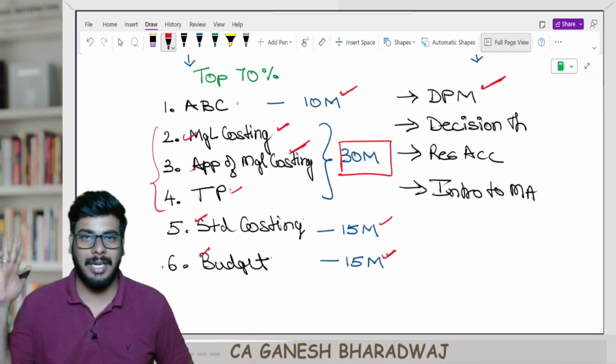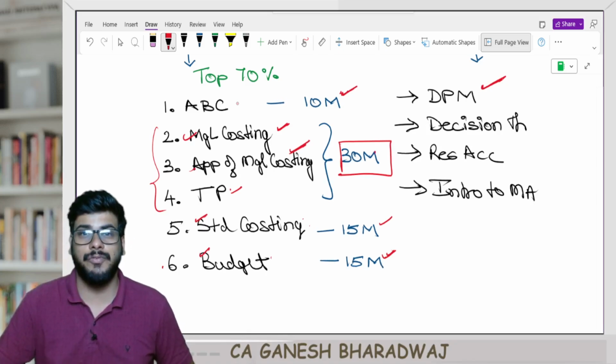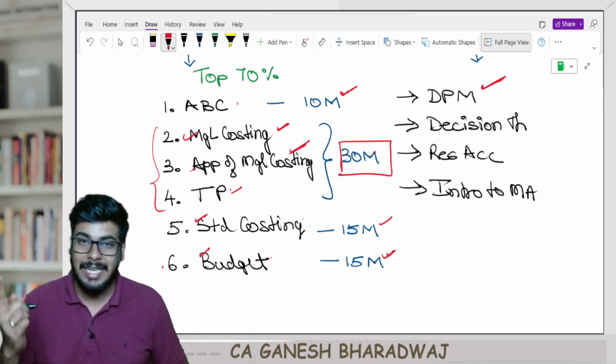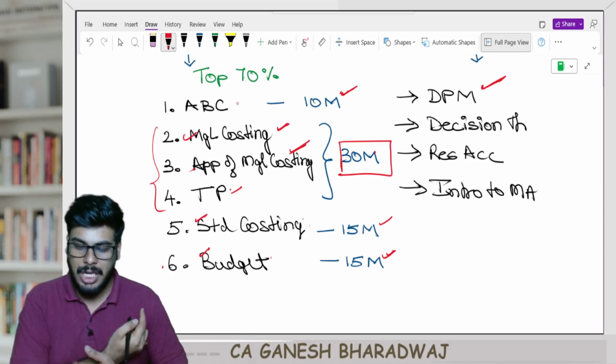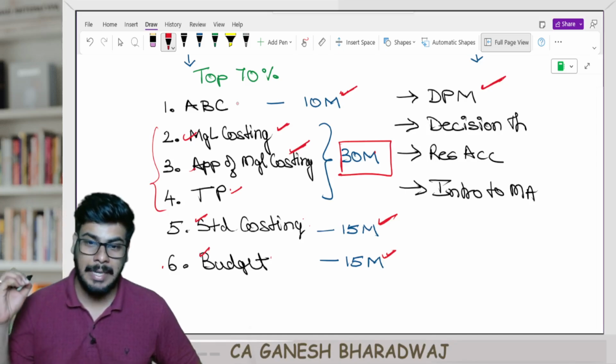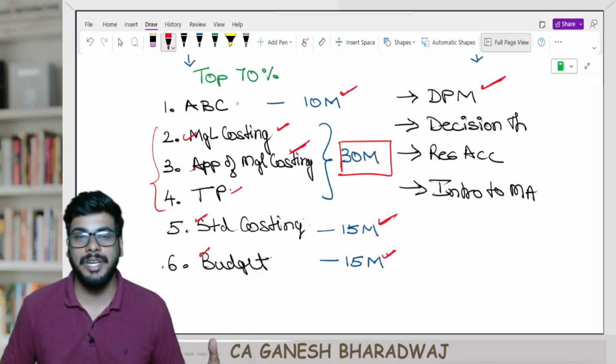15 more marks are there in your pocket. Now if you see 10 plus 30, 40, plus one more 15, 55 marks, you will be ready with this. Clear with this, guys? Now what you can do is, you enter into standard costing and then you finish it off. Clear with this, guys?